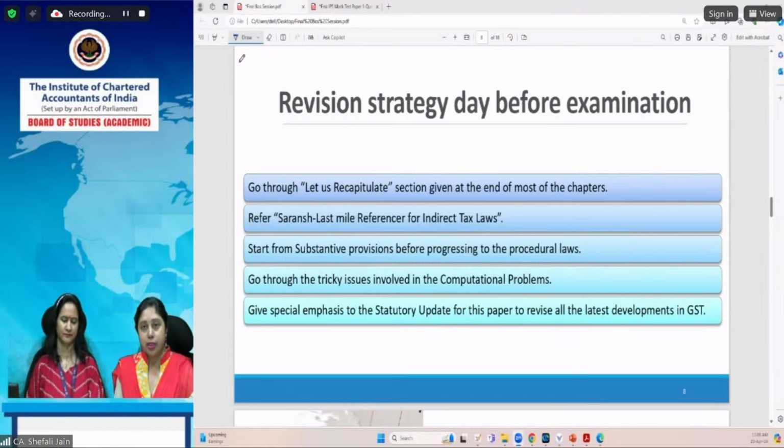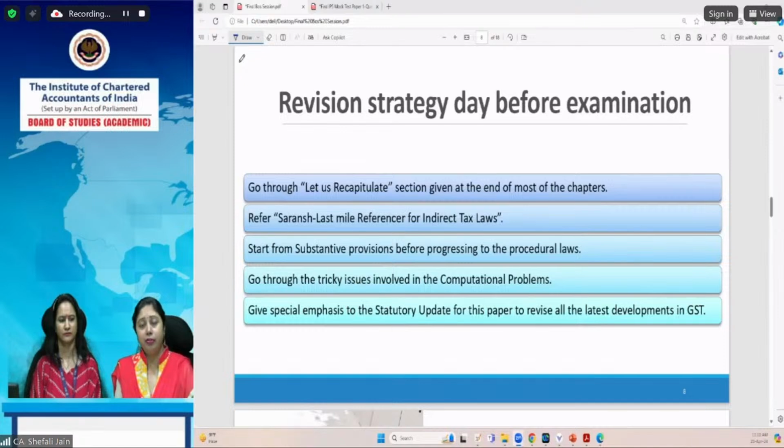So no selective study is suggested in this paper, but you should pay due attention to the sections which carry the maximum weightage. In both Customs as well as GST, Section 1, that is the substantive provisions of these laws, carries the maximum weightage because they are the core of the subject, they are the heart of the subject, and you can understand a subject only when you are thorough with the substantive provisions. Once you have done the substantive provisions properly, you can understand the procedural part and enforcement part in an easier manner. That is why we suggested that at the time of preparation, you should focus more thoroughly on the substantive provisions.